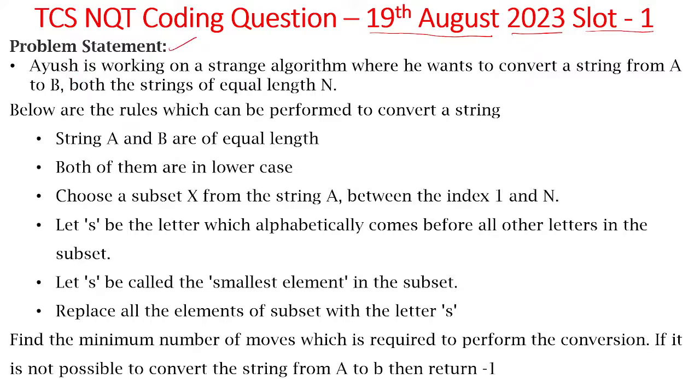Ayush is working on a strange algorithm where he wants to convert a string from A to B. Both the strings are of equal length. Now, the person Ayush wants to develop a strange new algorithm in which he wants to convert a string A into B, having equal length. Both the strings are having equal length of n here. So how to convert? For that, the rules are given here.